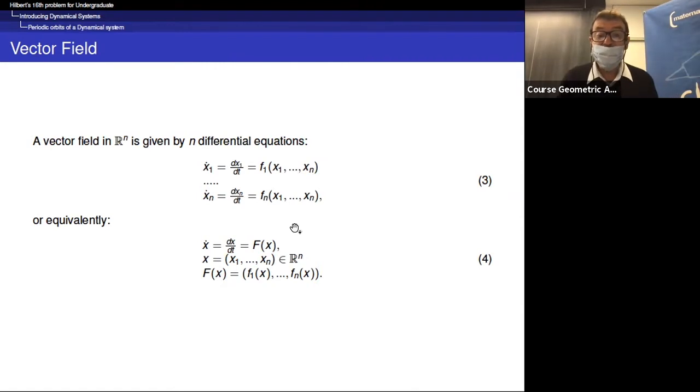That I can write in a more, I would say, simple manner: x dot, which is dx over dt, is a function of x, where x is the coordinates of a point x1, ..., xn in R^n. So we say that we have a vector field in R^n, or a vector field with n indeterminates.